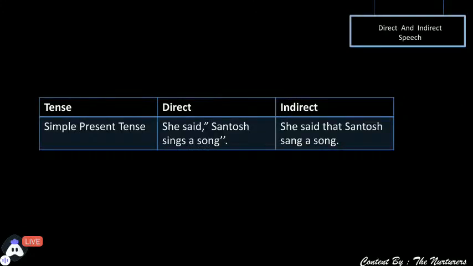The question was, she said Santosh sings a song. The very first thing we have to do is remove the comma and inverted commas and add that. So, she said that Santosh. Now the verb was sings and we have to change it to the second form, sang. So it's easy. She said that Santosh sang a song. So the simple present changes to simple past. The very simple rule. Moving ahead to the next one.